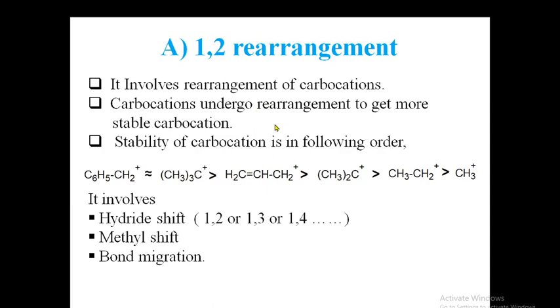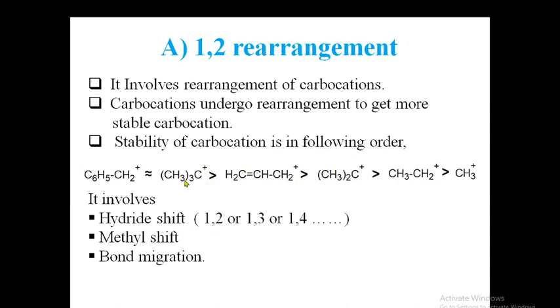Primary carbocations usually undergo rearrangement to get a more stable carbocation like a secondary or tertiary, while a secondary carbocation will rearrange only to a tertiary carbocation as it is the most stable. So always remember that rearrangement is a special property of carbocations. Wherever it is possible, it will undergo rearrangement to form a more stable carbocation.